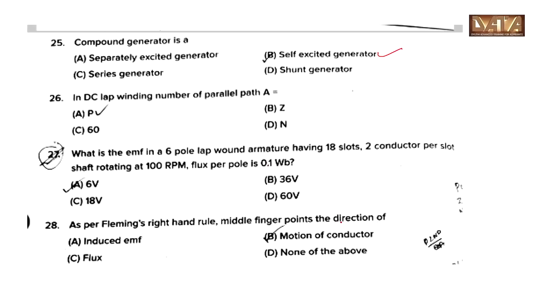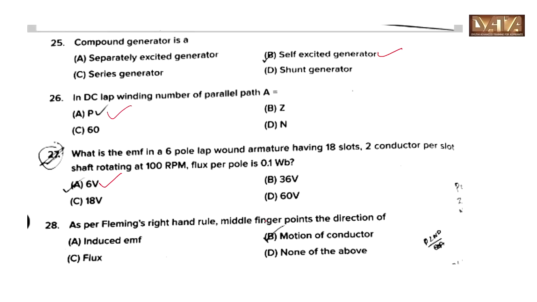In DC lap winding, the number of parallel paths A is equal to option A, P. What is the EMF in a 6-pole lap wound armature having 18 slots, 2 conductors per slot, shaft rotating at 100 rpm, flux per pole is 0.1 Weber? Then the answer is option A, 6 volt.